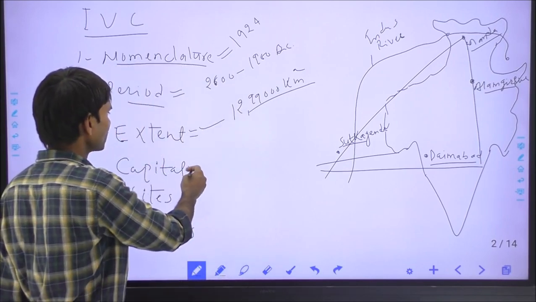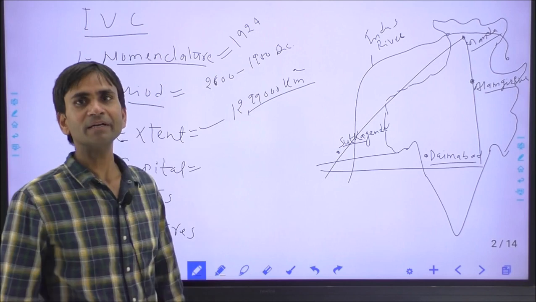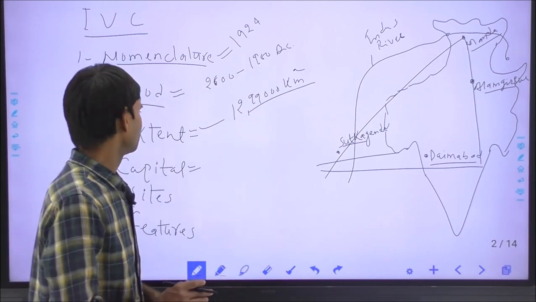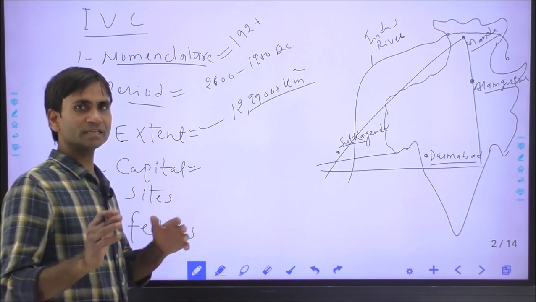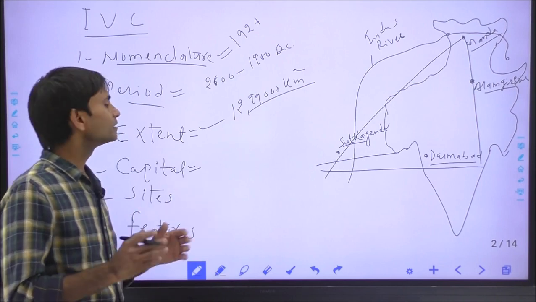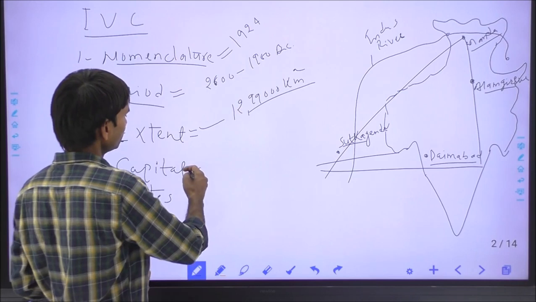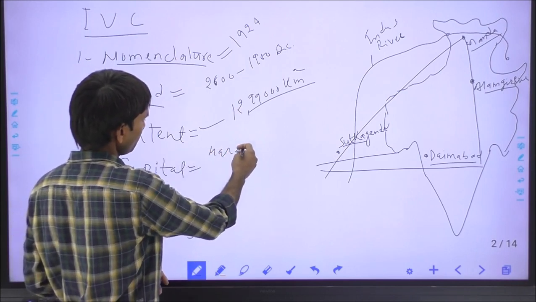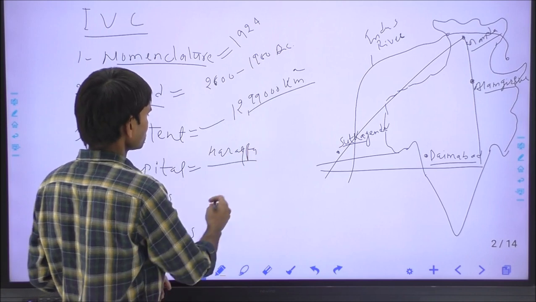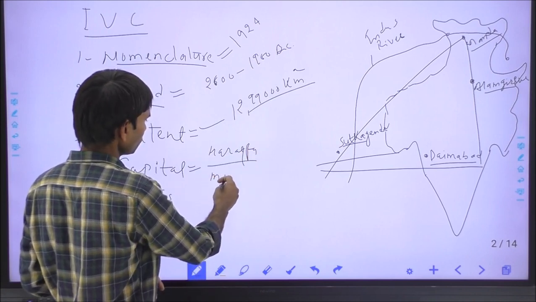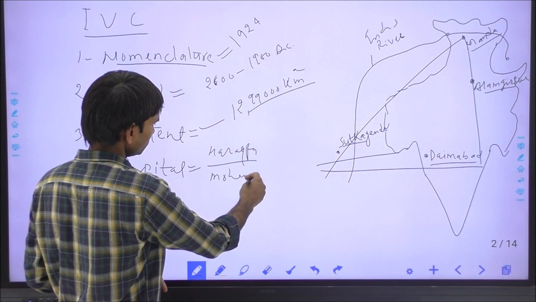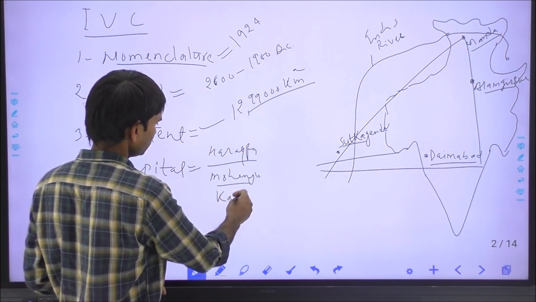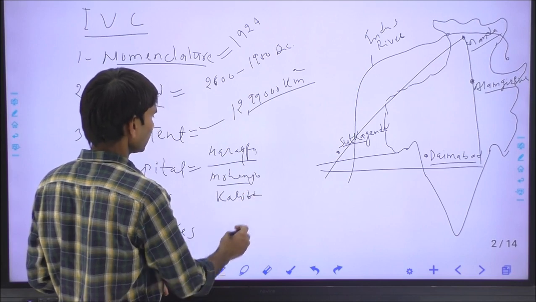The capitals of the Indus Valley Civilization: there were three capitals. Important scholars have defined these sites as the capital. The first capital was Harappa. The second capital was Mohenjo-daro, and the third capital was Kalibanga.